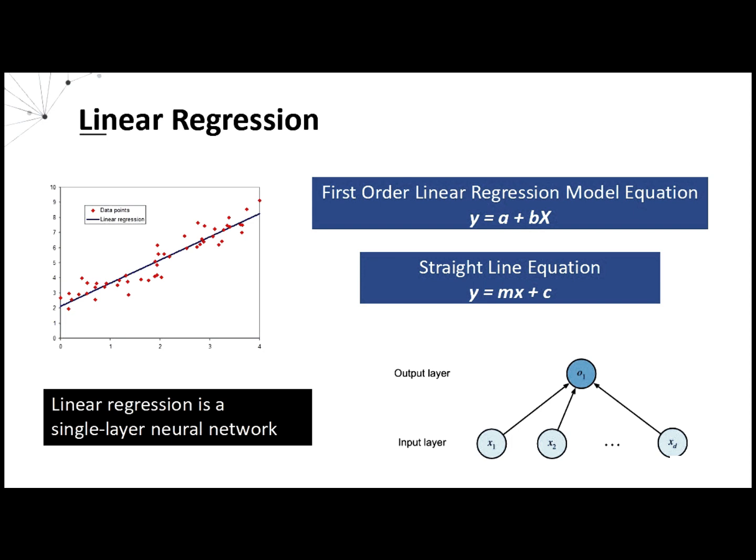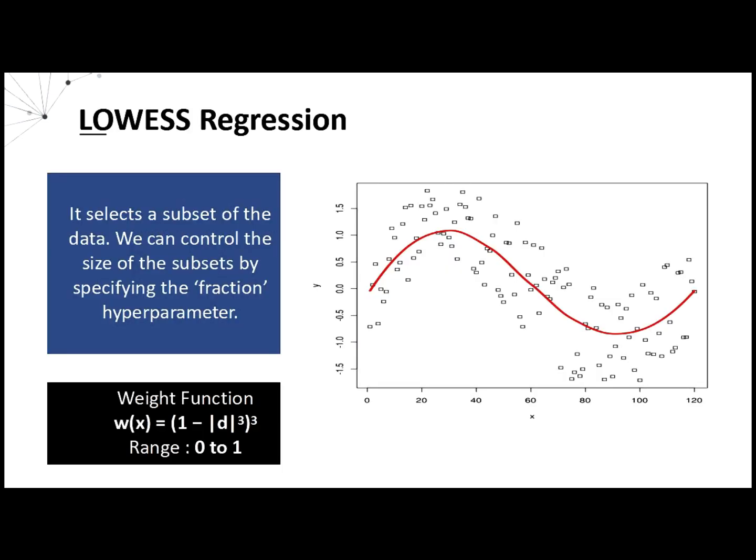Linear regression is a simple machine learning algorithm that can be implemented on data that scales in a linear manner. It is used to predict the value of a variable based on the value of another variable. Based on the data, it works around a linear equation of a straight line and makes predictions with values satisfying that equation. Lowess regression works on polynomial data and is also known as local regression as it divides the data into subsets and analyzes them locally.